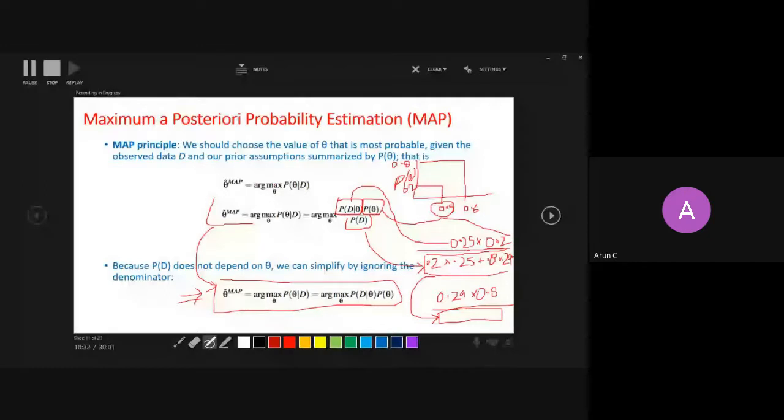So machine learning now comes with another challenge: how to calculate the probability of data. Because this is a very simple example, I have given you only two values, 0.5 and 0.6. And what if theta can have infinite values between 0 and 1 with some probability distribution? Let's say the probability distribution is Gaussian. So these are the other things, how to calculate the probability of data. We will see it starting with analytical functions. For now, this is good.